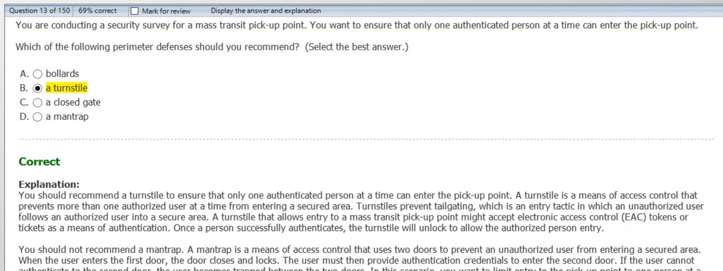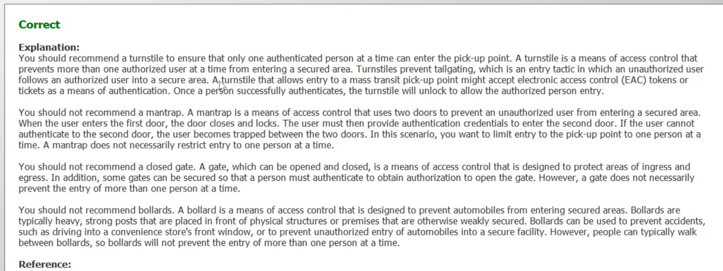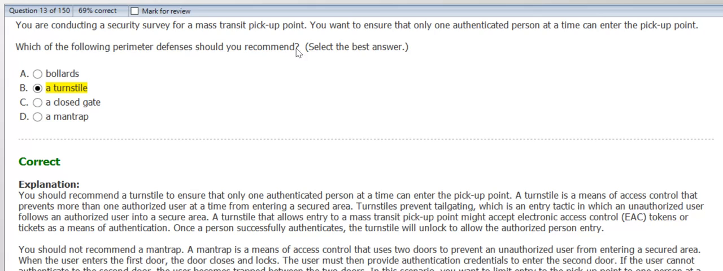See the answer? Yes. You should recommend a turnstile to ensure that only one authenticated person at a time can enter the pickup point. It's a means of access control which prevents more than one authorized user at a time from entering an area. And basically it prevents tailgating, and it is always helpful to ensure that only one person at a time can enter at one place.